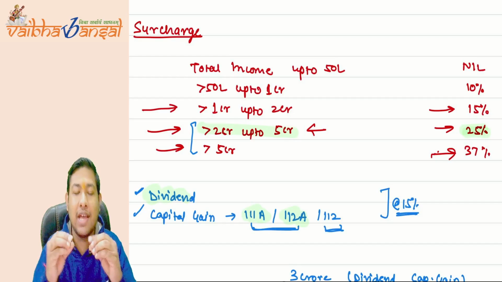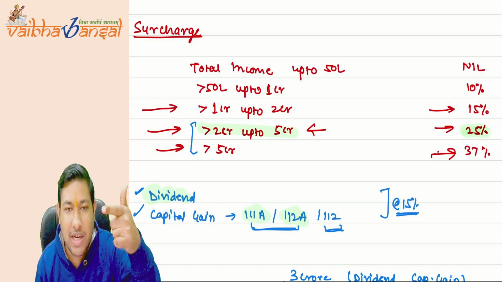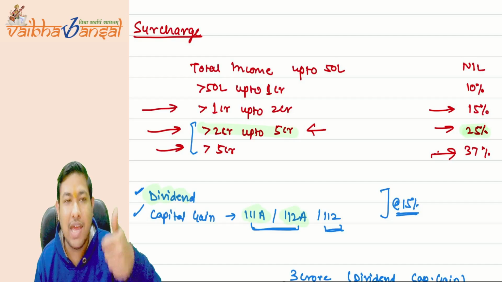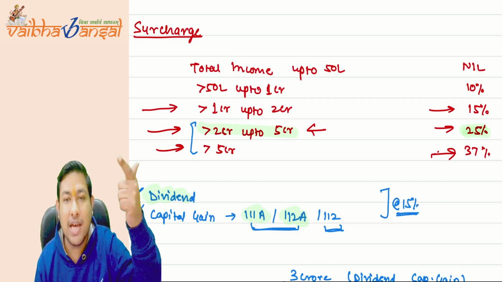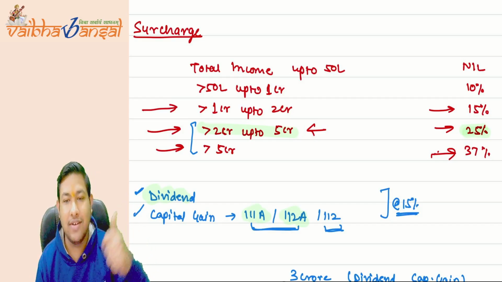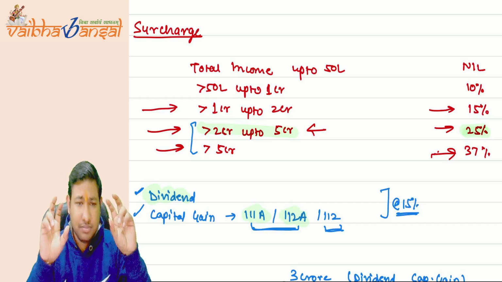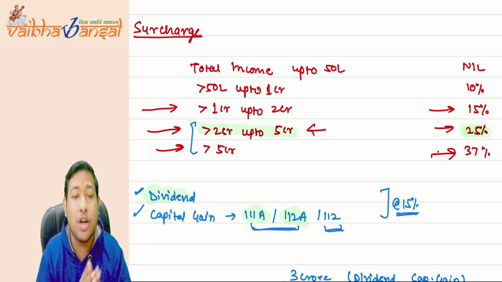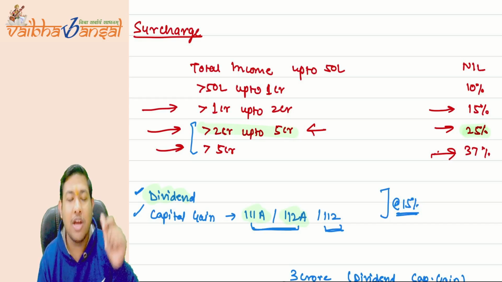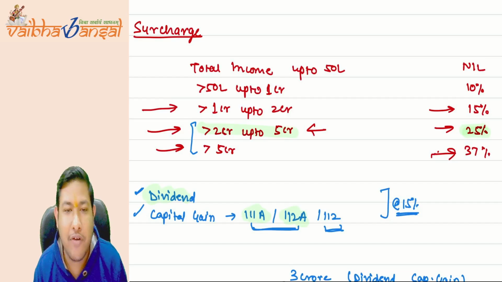So for that they give certain benefits on the dividend, on the 111A, on the 112A or 112. 111A, 112A is the capital gain from the sale of shares and securities, and the dividend, and 112 is the capital gain on land or building. For those, the government said the maximum surcharge rate will only be 15%.